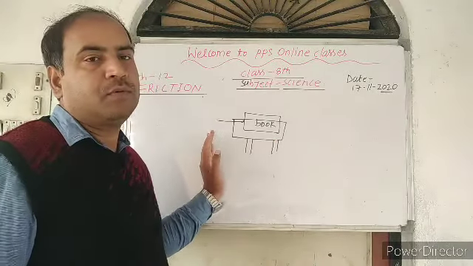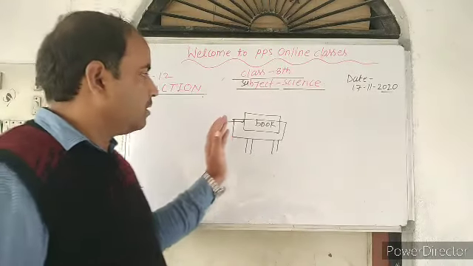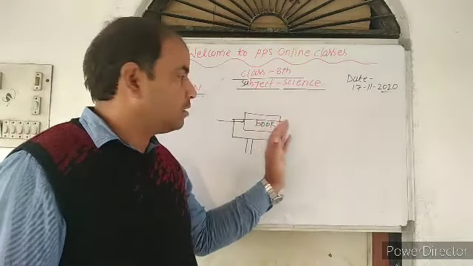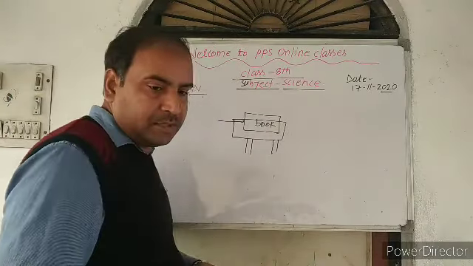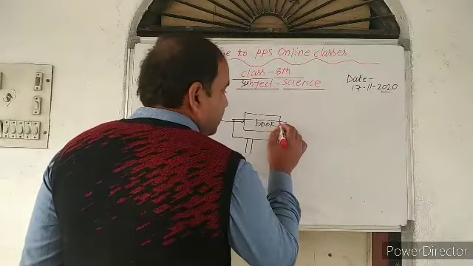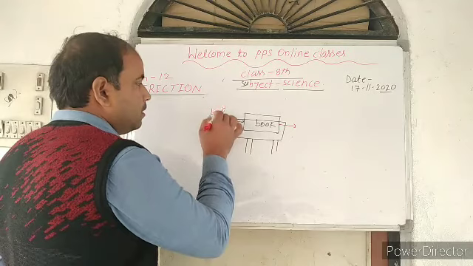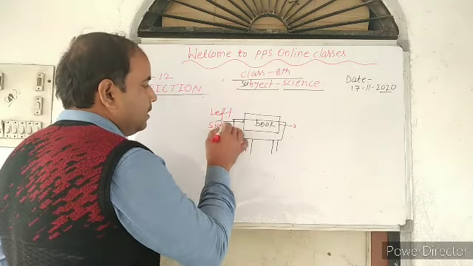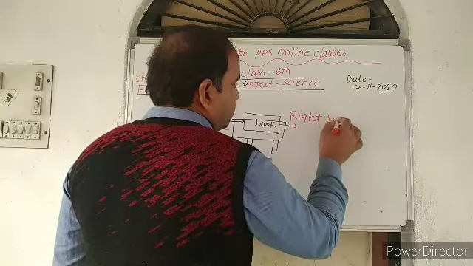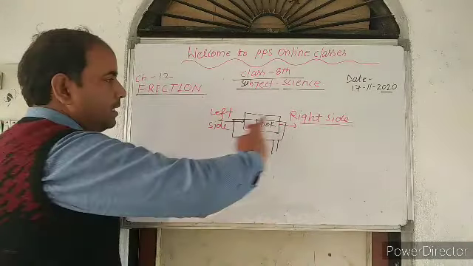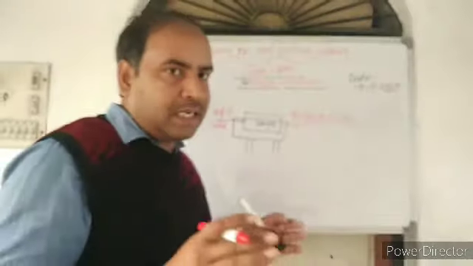So we have to apply the force from the left side, to carry the object towards the right side. So this type of force, it means there must be a direction in this case. This side must be the direction. Okay, so this is the left side, and this is the right side. Okay, so the book is going on the right side. The book is going on the right side. And what is the direction of the friction?